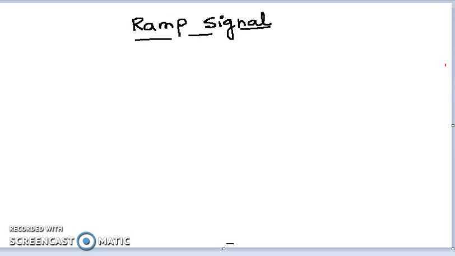Hello everyone. Today we are going to discuss the second signal, that is ramp signal.